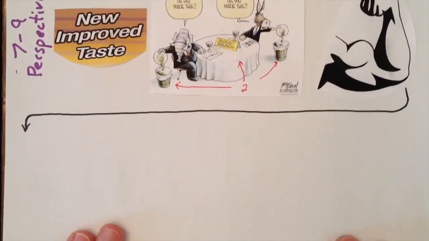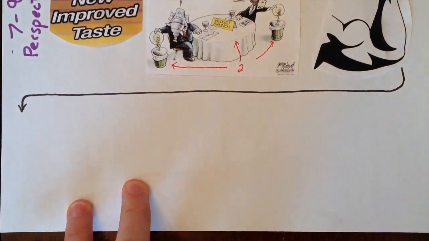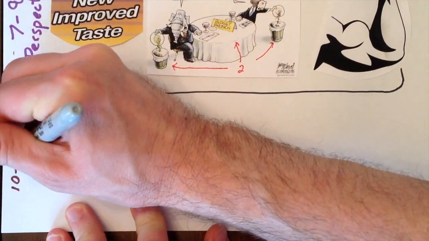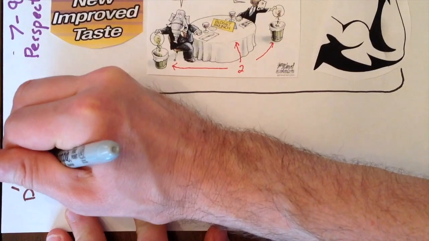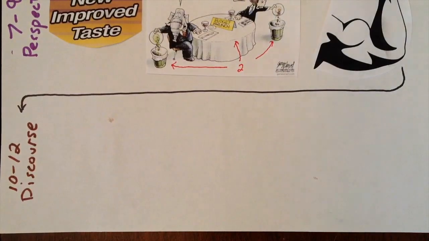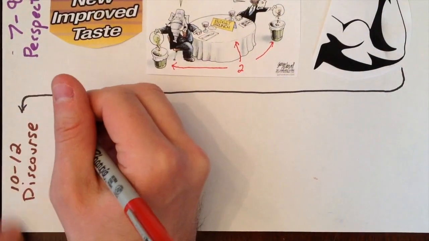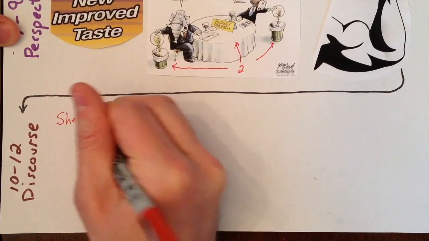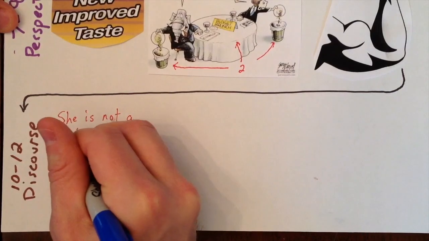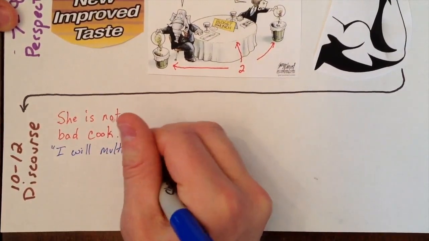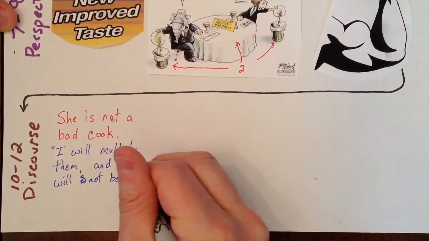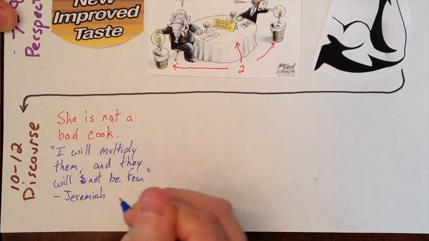Finally, in 10th through 12th grades, students can infer based on the discourse or the context of a text. For example, creating inferences based on the text's historical period or the author's background. Students can recognize and evaluate the use of more sophisticated word choice and rhetorical devices authors use for a particular purpose. For example, students should be able to recognize that "she is not a bad cook," or "I will multiply them and they shall not be few," are litotes, a form of understatement in which the negative of a contrary is used to achieve emphasis and intensity.